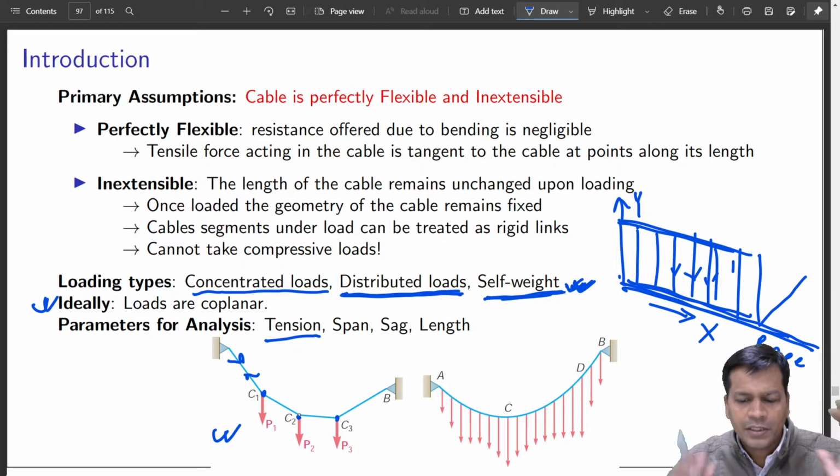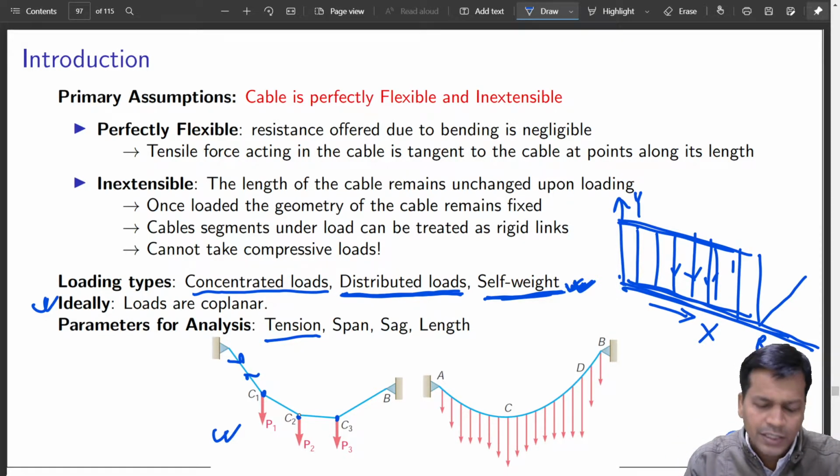Why? That is the one which is going to fail first. Okay, so if that is safe, the rest of the rope is safe. So we try to find out the maximum tension and all.